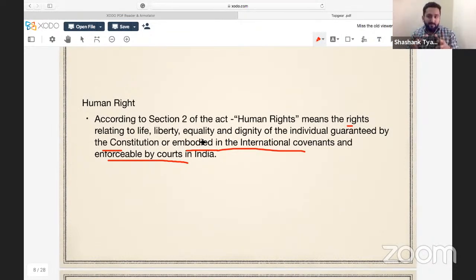The point is, if Indian law has defined certain definitions of human right, although I've said it is an open-ended thing, but if we have categorized, then NHRC is not limited to that. If international covenants are saying something else, then this can also be used within the definition of human rights.